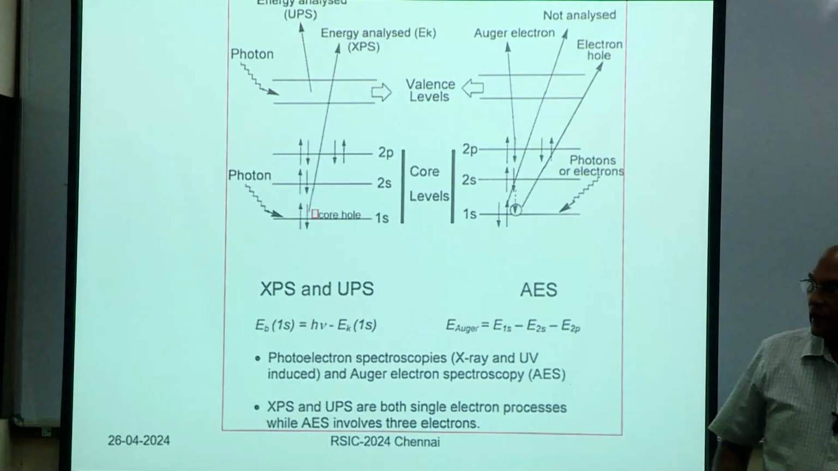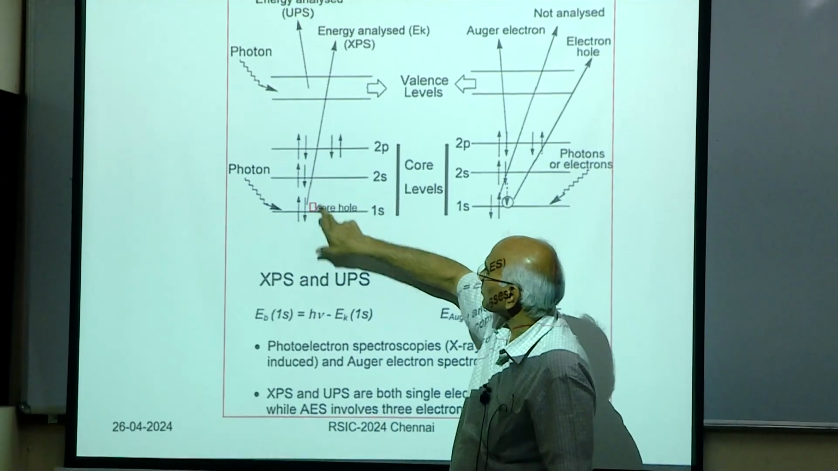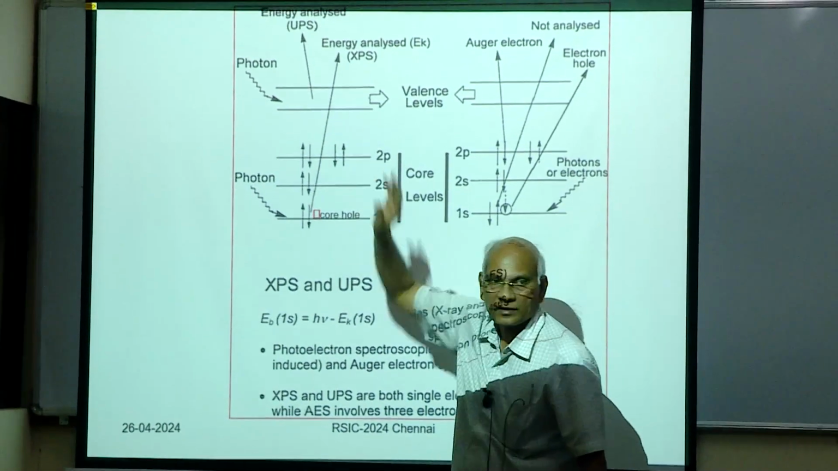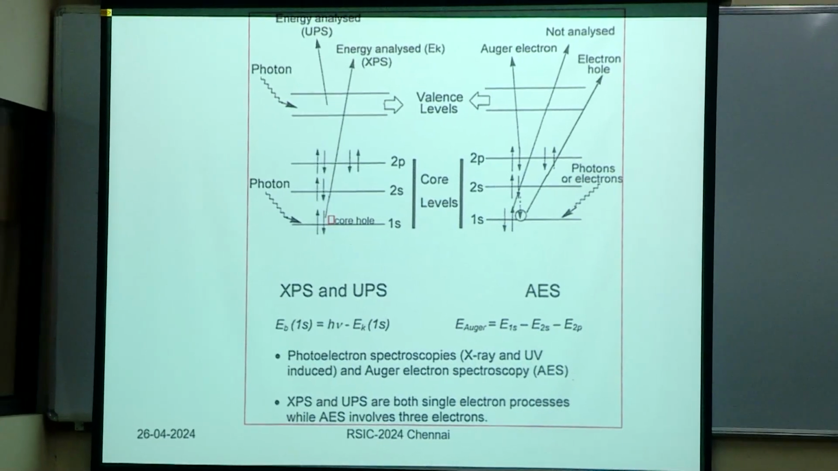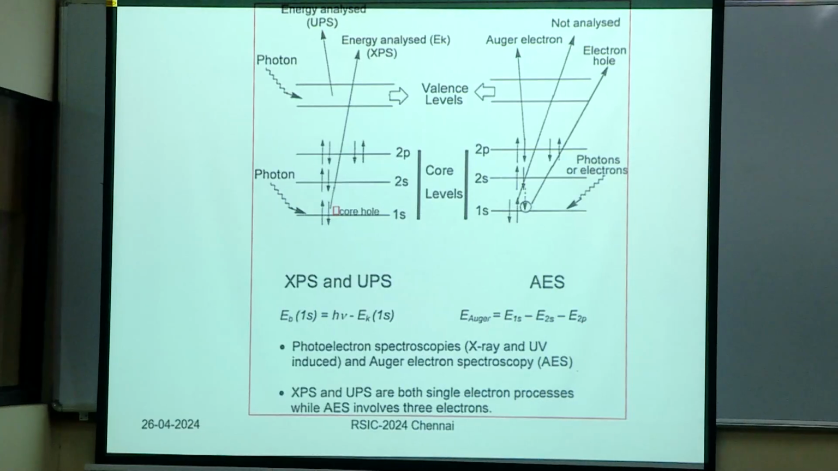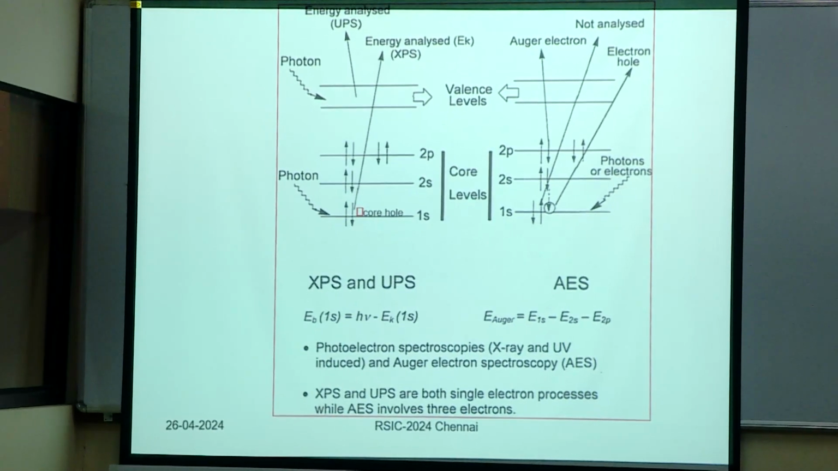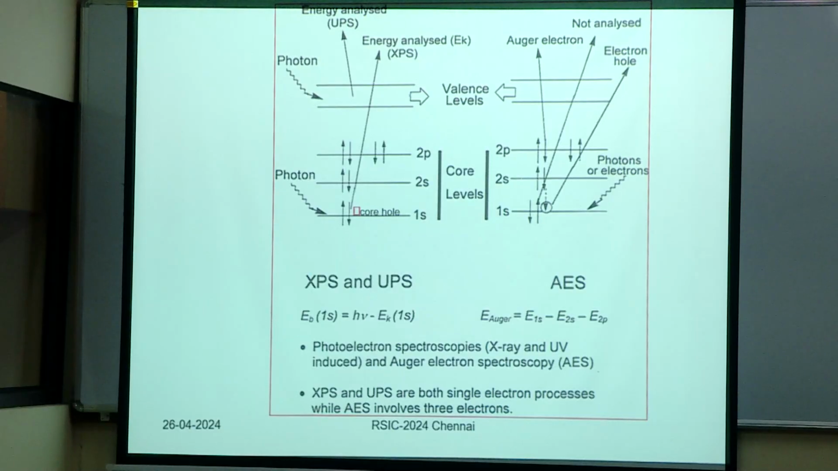Now if you use X-ray photons, you can remove any of these electrons, and that electron carries the memory of which atom it is coming from. It carries the memory: I am coming from this atom. That atom can be any atom in the periodic table.